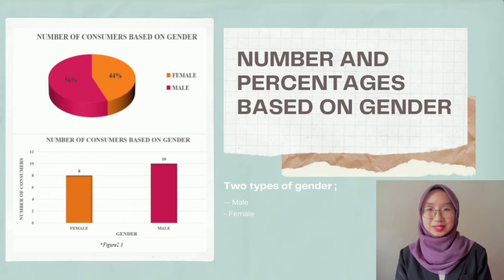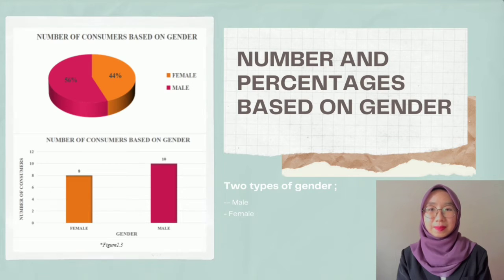Lastly is the number and percentage based on gender. As you can see, it represents a pie chart and cluster column of a survey about consumer behavior by gender. There are two types of gender, which are female and male. These two genders have different attitudes that affect their buying choices. Based on the pie chart, we can see that male respondents are the highest, 56%, with 10 responding to the survey. Besides, female respondents make up 44% with 8 respondents taking part in the survey.